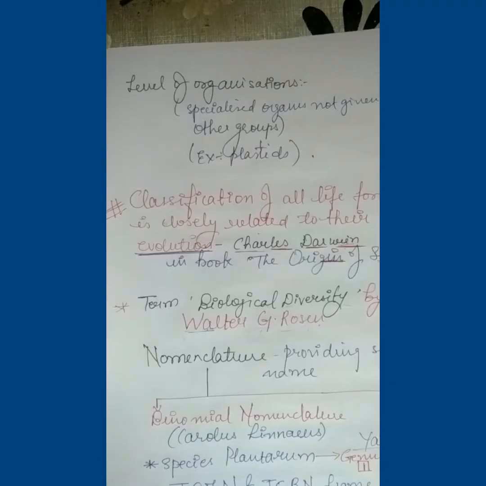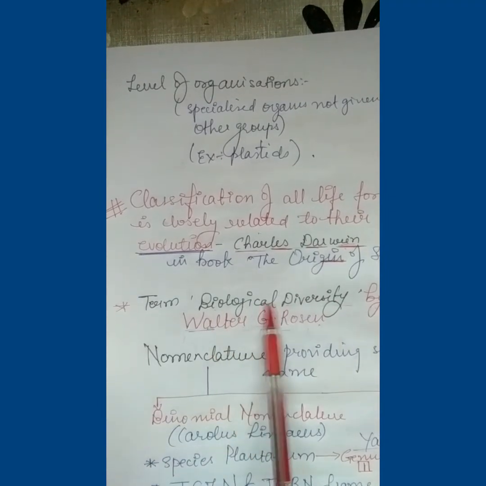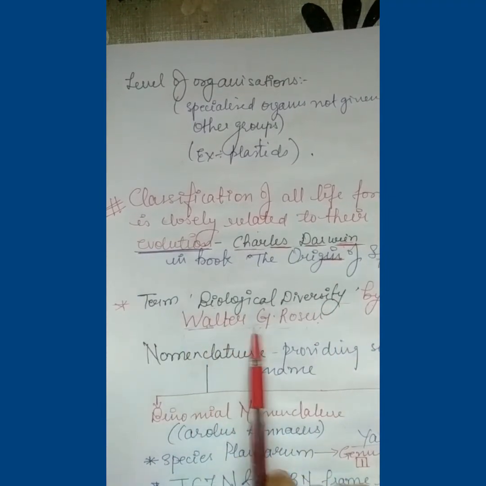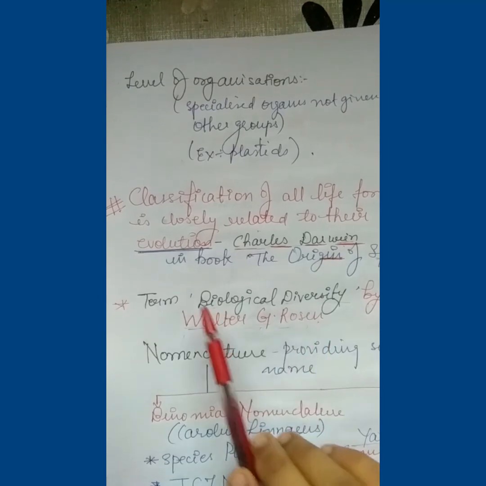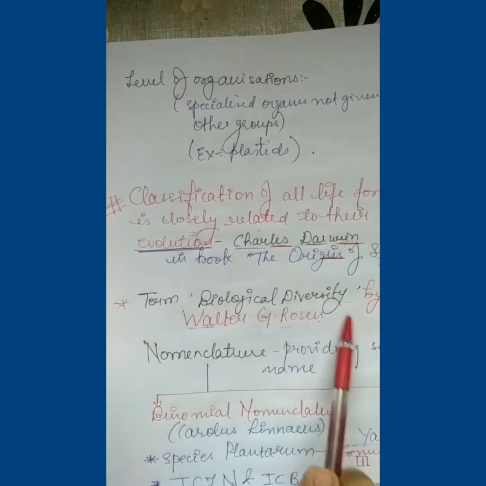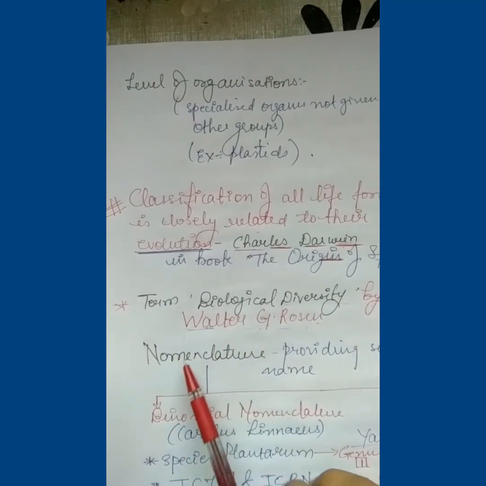So the next term: biological diversity was given by Walter G. Rosen. The term biological diversity was given by Walter G. Rosen, so we can learn it by